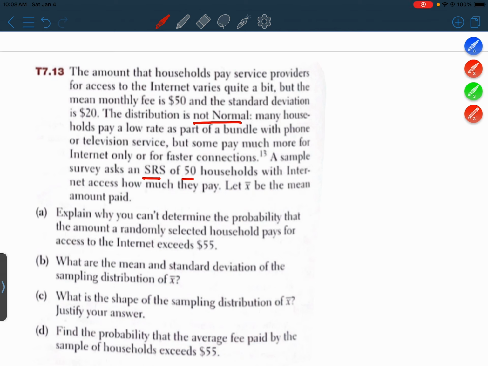Part A. Explain why you can't determine the probability that the amount a randomly selected household pays for access to the internet exceeds $55. Okay, so the reason why we cannot calculate any probabilities here is because they tell us the distribution is non-normal. So we couldn't use table A, or normal CDF on our calculator, because those features are only applicable to normal distributions.